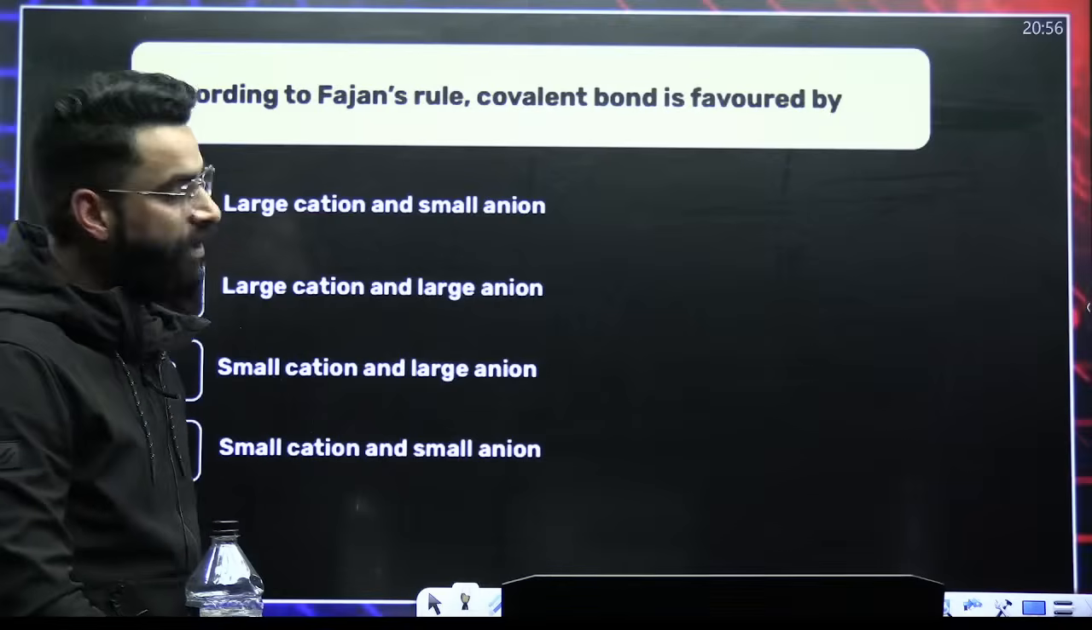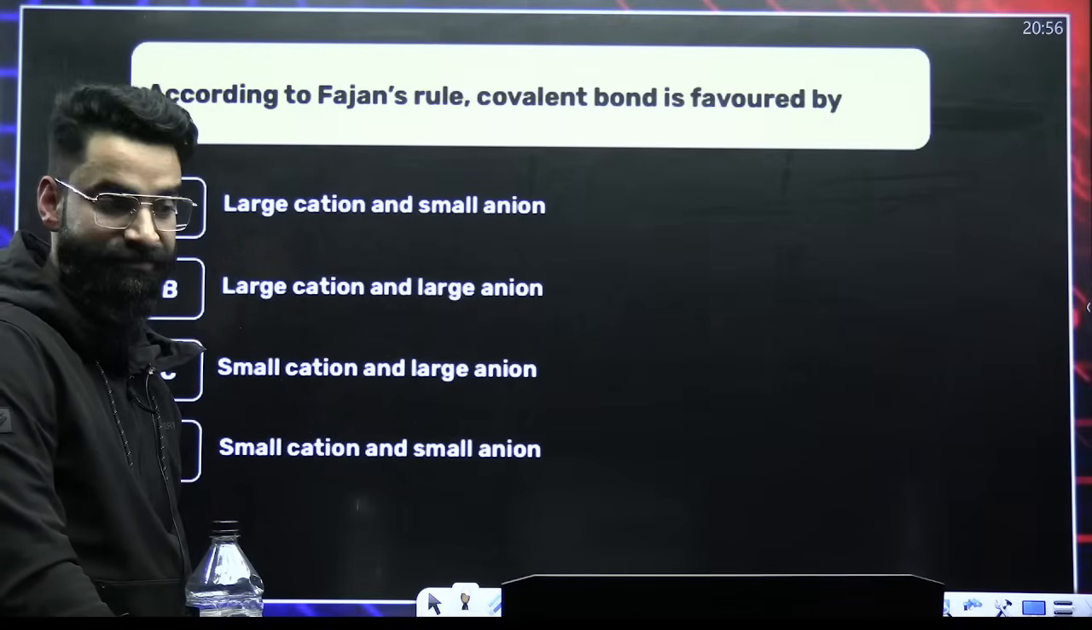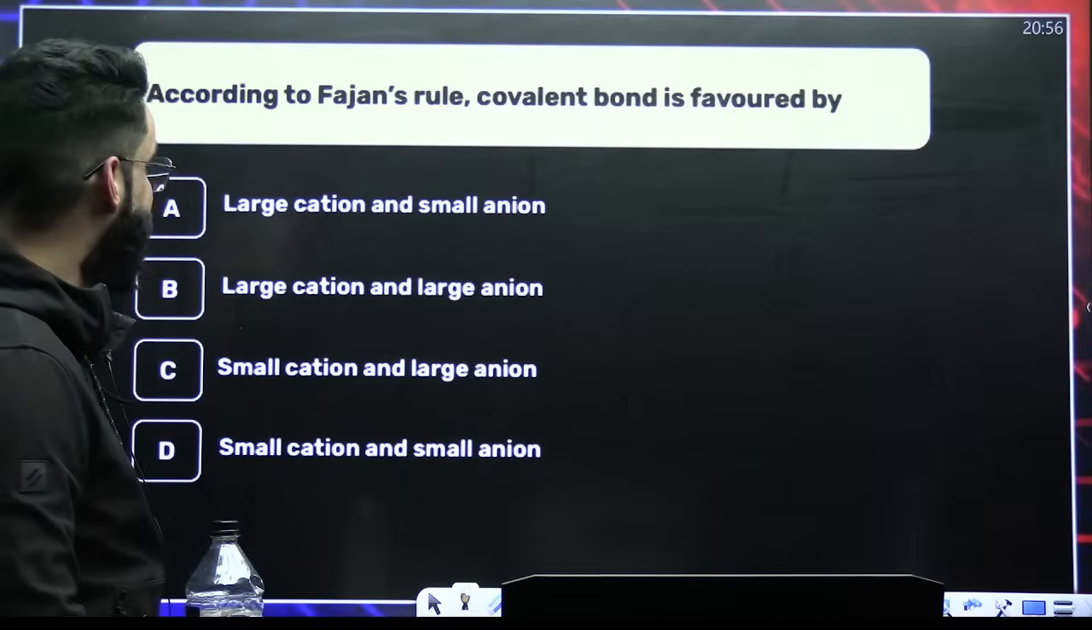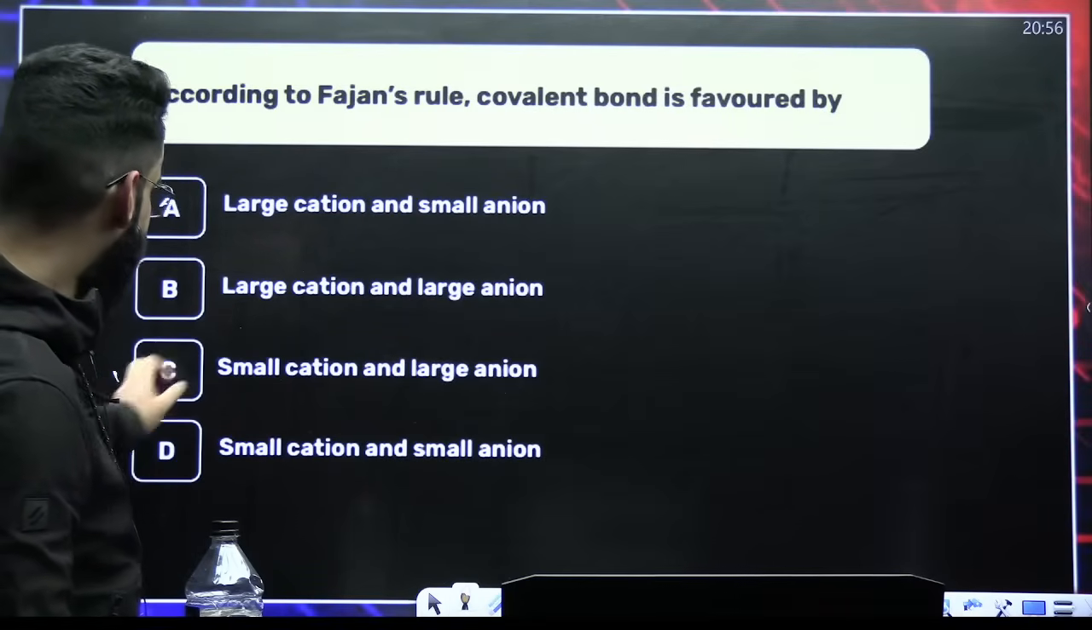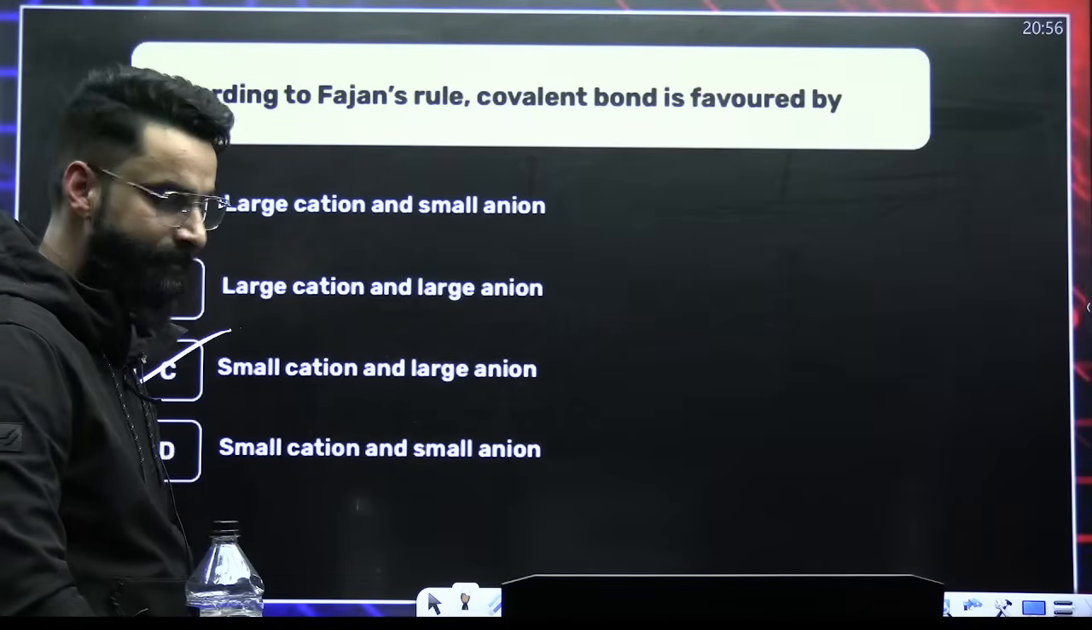Fajan's rules. Covalent bond is favored by smaller cation and larger anion. Yeah?